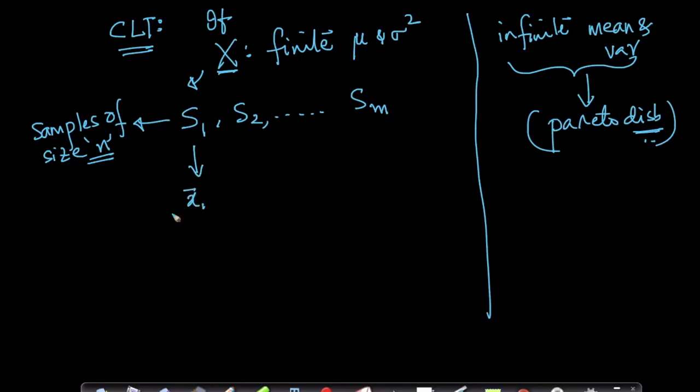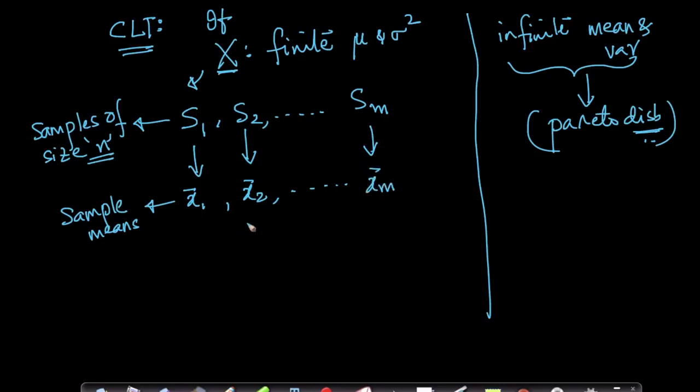Let's say x1 bar is the sample mean of S1. Similarly, for sample S2, I can also compute the sample mean, which is x2 bar. So on and so forth, I can compute xm bar.